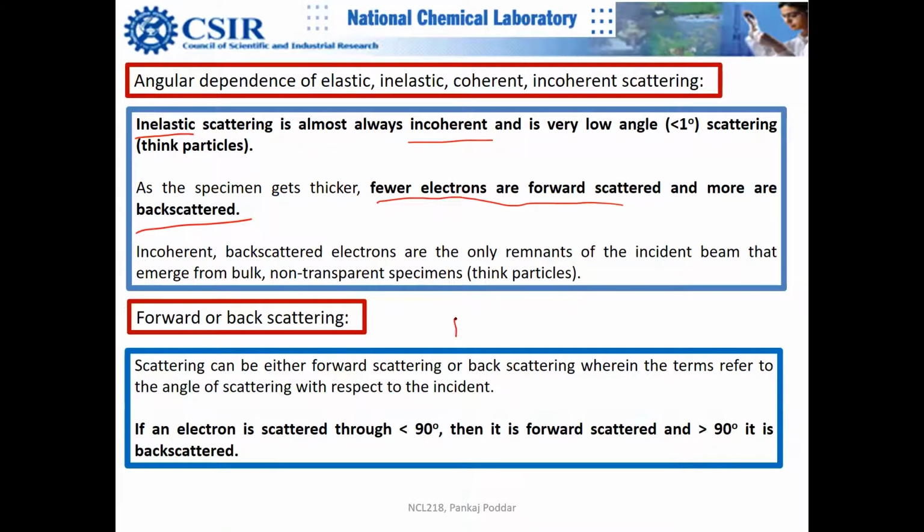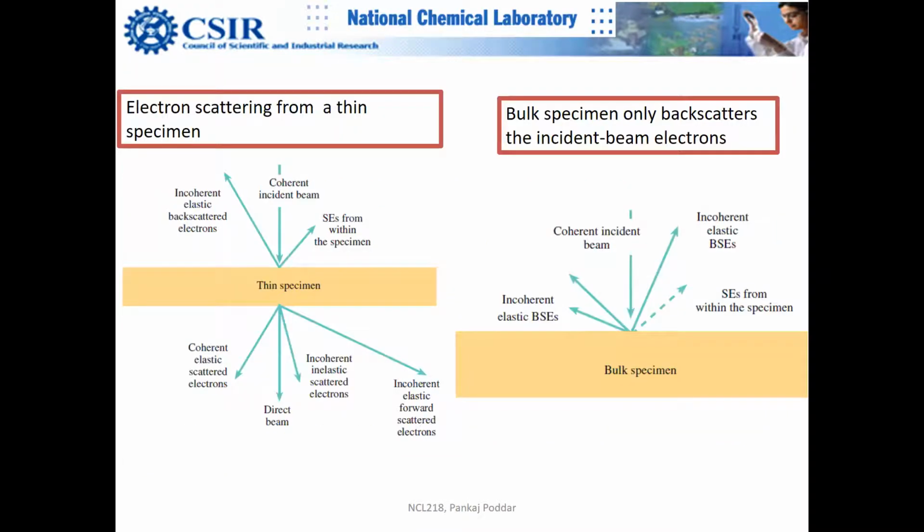So basically in SEM, we discuss that. Backscattered electrons are incoherent. And forward and backscattered we have already understood. So let us look at the comparison between thin sample and thick sample, and that's where these two techniques differ. Mostly we study thin samples in TEM and thick samples in SEM.